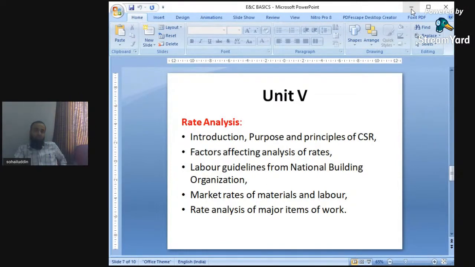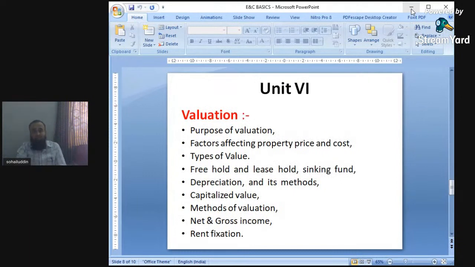Next is rate analysis of major items of works. Again, for major items of works, we will study a rate analysis. This is unit number 5, in which we have to find out the various rates of the various items of works. The last unit is nothing but the valuations.